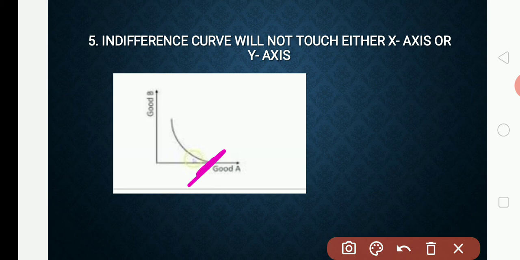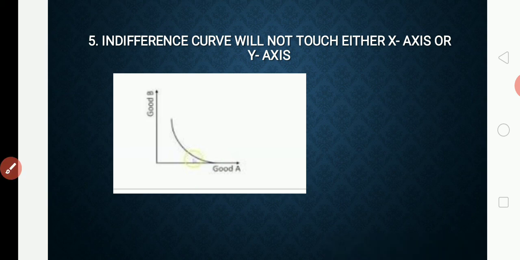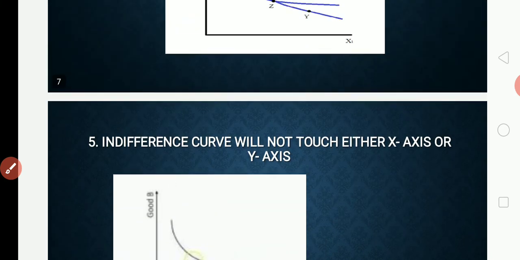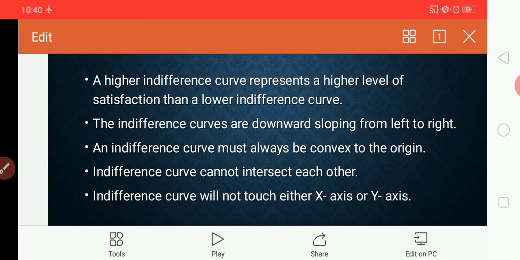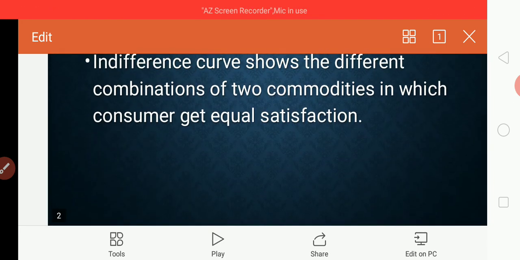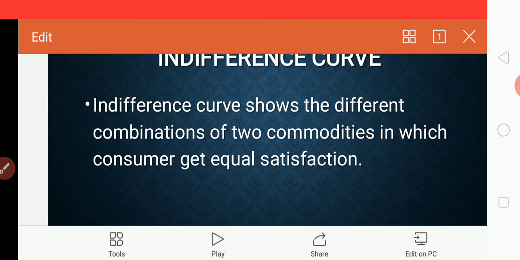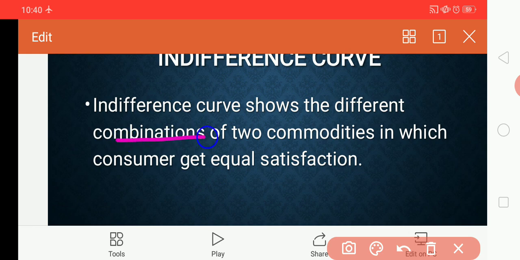So we have many properties, of which we have discussed only the five important ones. Once again, let me go back over the concept. An indifference curve shows the combinations of two commodities in which the consumer gets equal satisfaction.